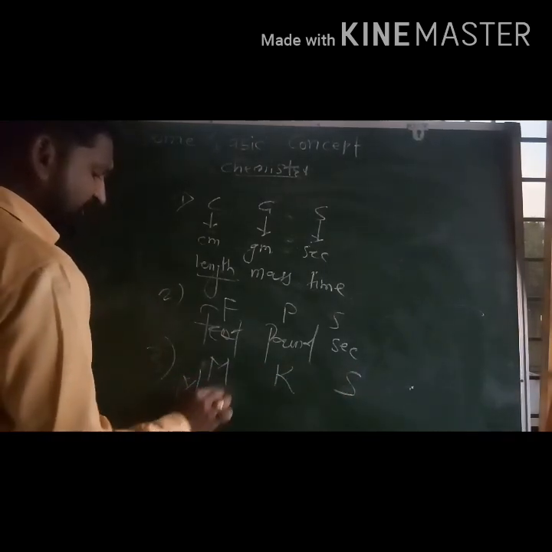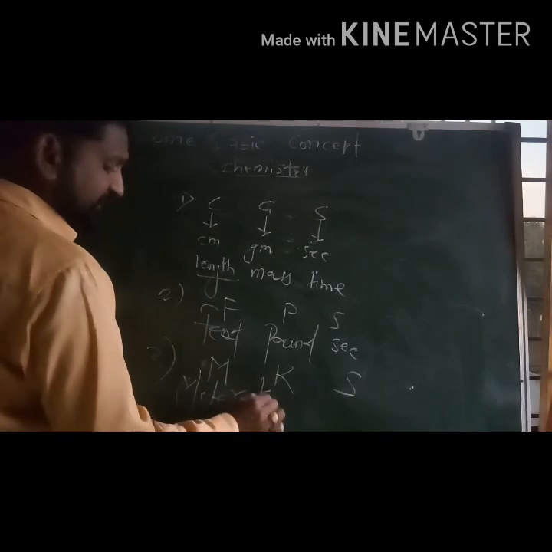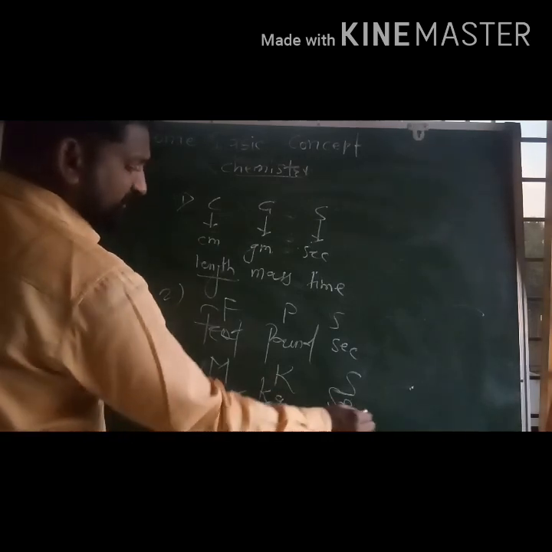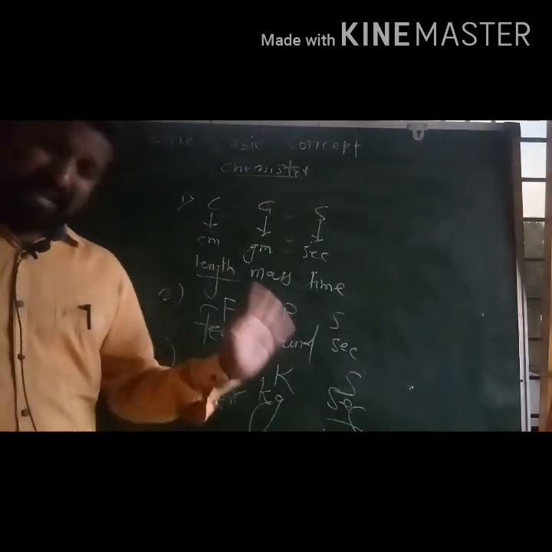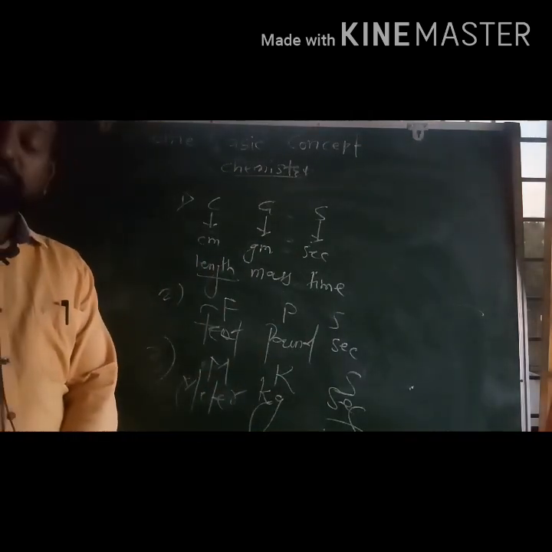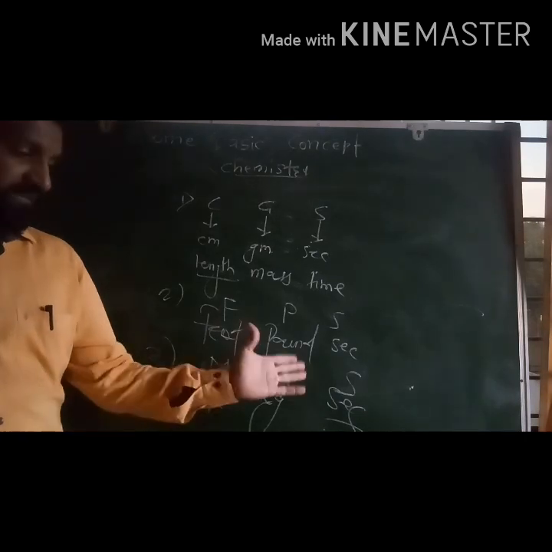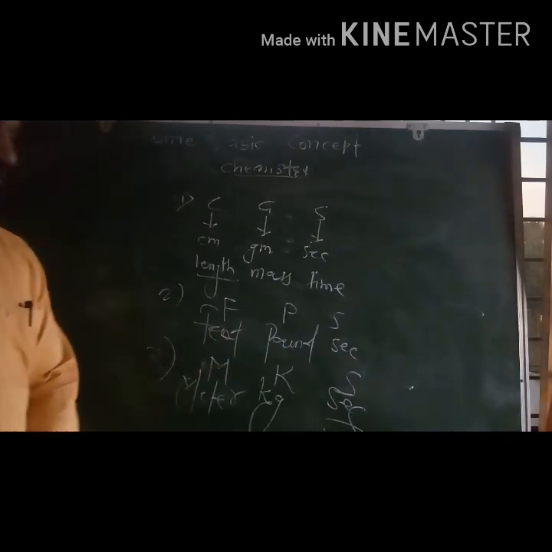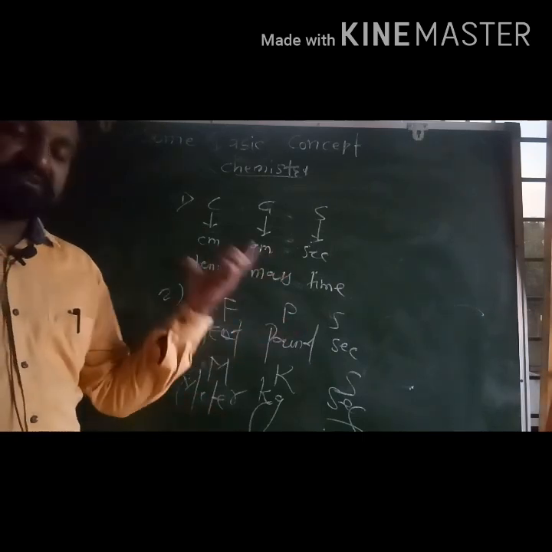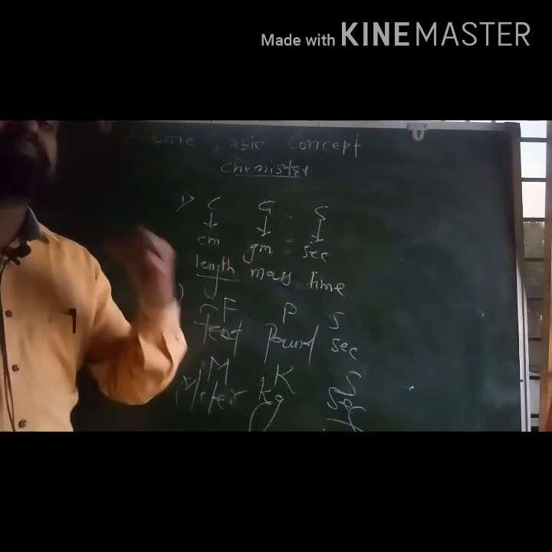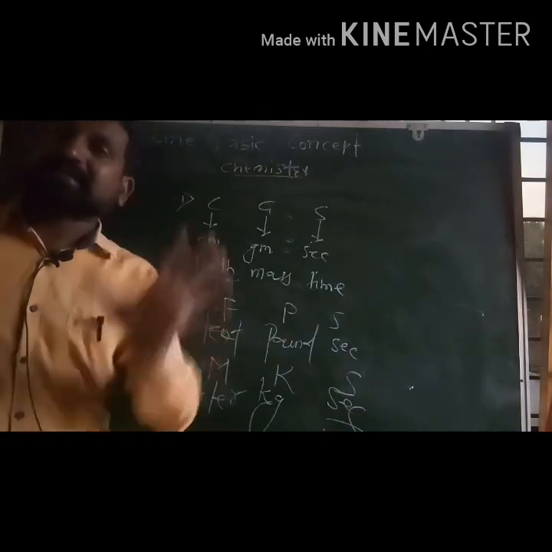M stands for meter, K for kilogram, and second for time. These are the previous systems of units, but they were also useful. These systems are very useful for the measurement of the properties of matter.